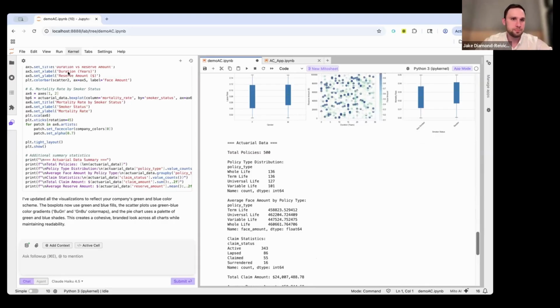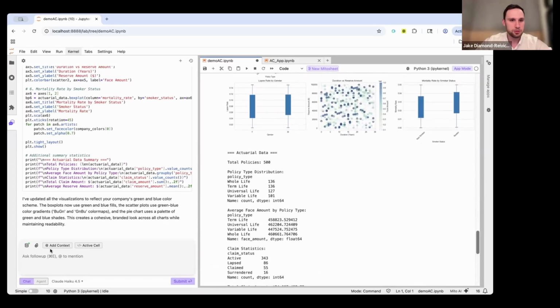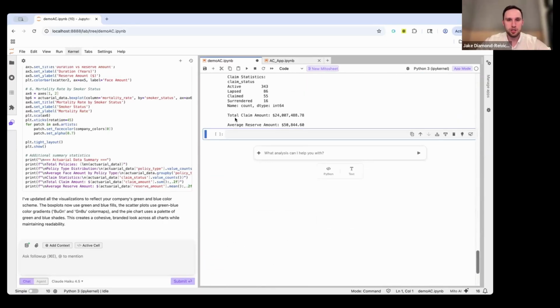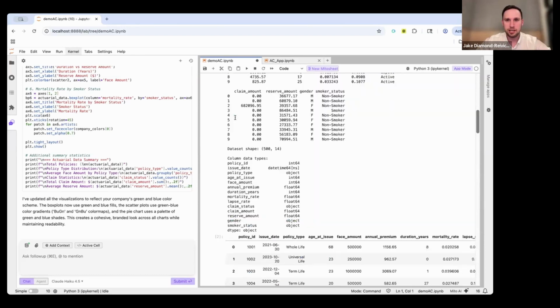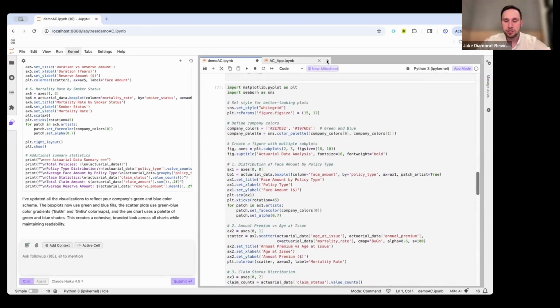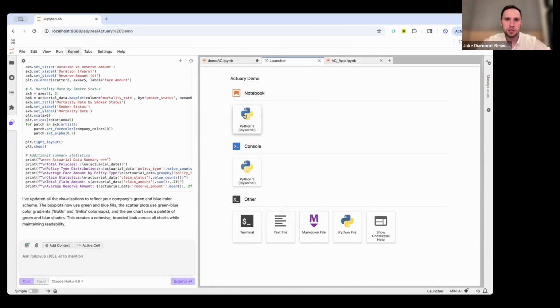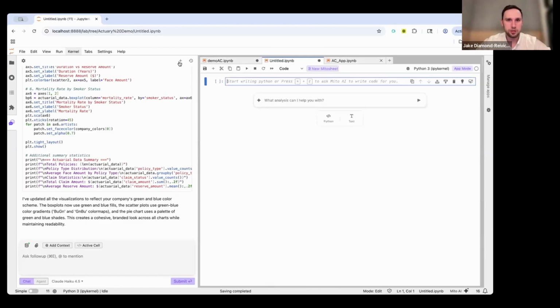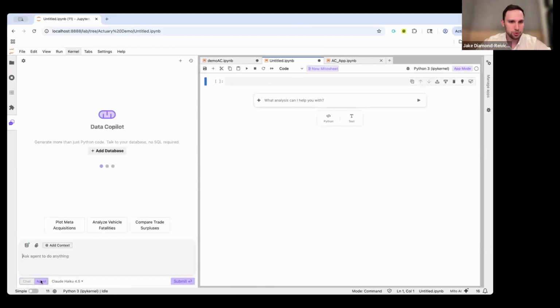Cool. Let's keep going. So that was chat mode, which is for a single cell. I can edit any piece of data. I'm going to open a new notebook now and move to agent mode. Where chat mode is for a single cell, agent mode is for multiple cells or building a full notebook for you.